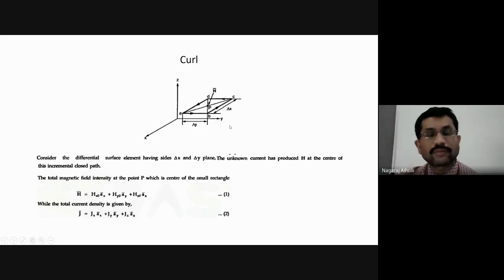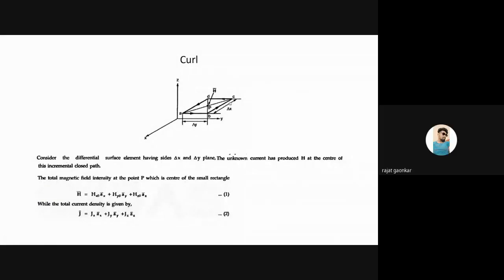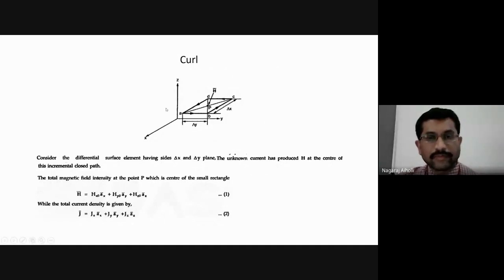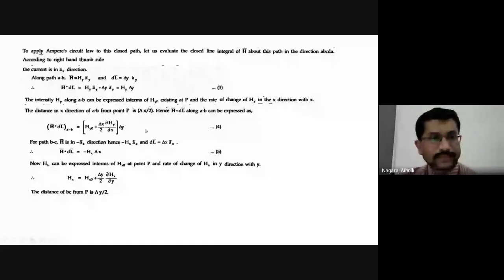So whether it is plus Y or minus Y. From origin to Y, it is from left to right; from C to D, it is right to left. Minus Y, exactly, it is minus Y, because it is from right to left, opposite to that of origin to Y. This is from left to right, origin to Y, whereas this is from right to left, hence it will be minus of Y. That is the next one.